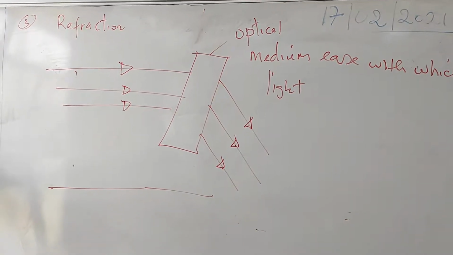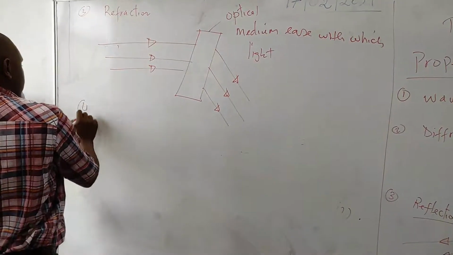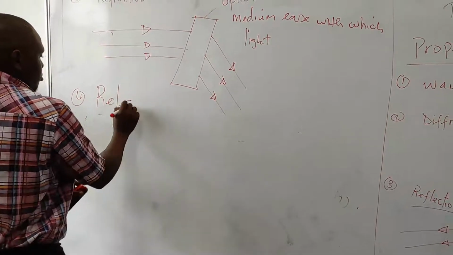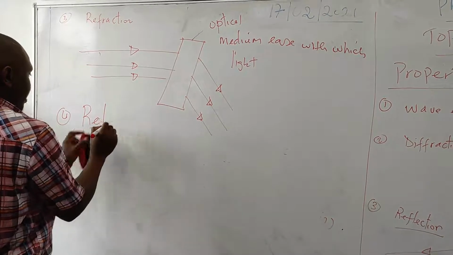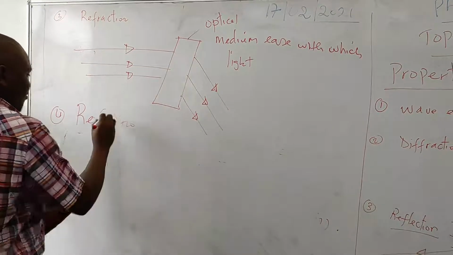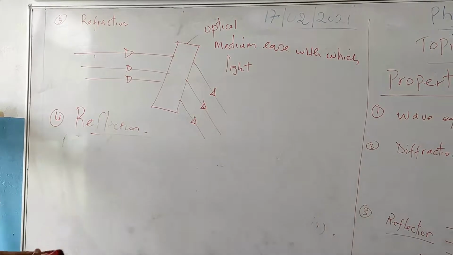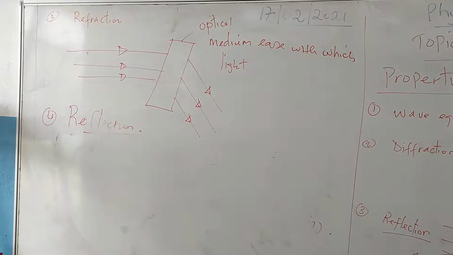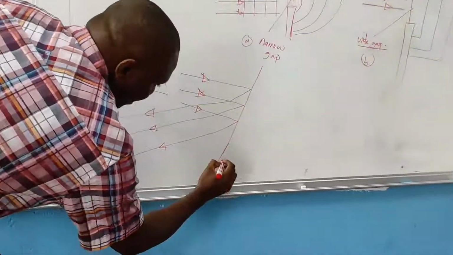The fourth property of wave is reflection. Reflection is the bouncing back of waves as they hit a barrier.